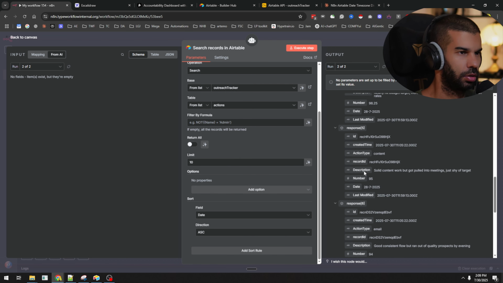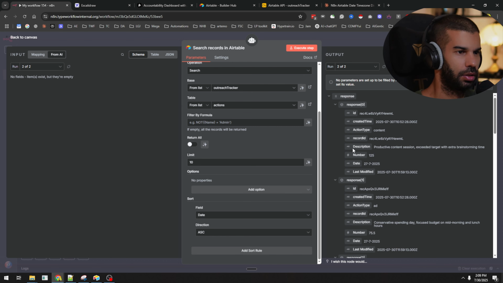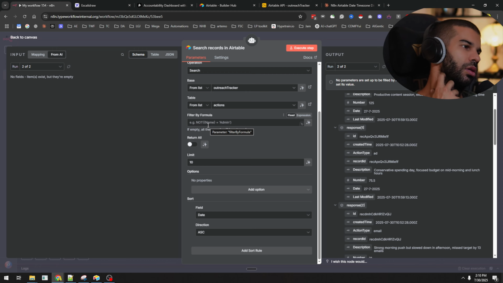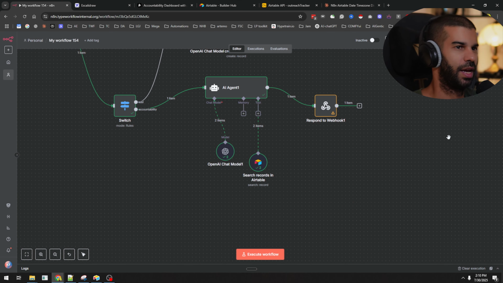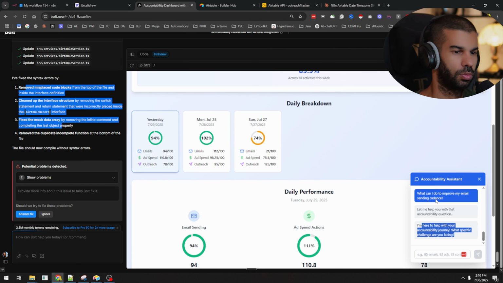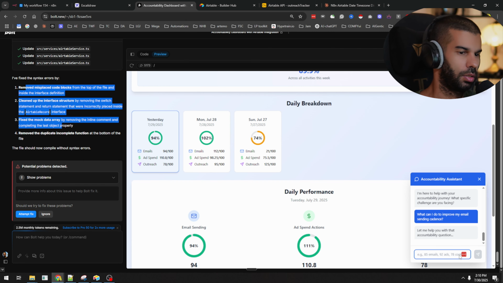No, actually it got multiple items. What we could do, I guess, is also have this be about what the user is asking. So we could also have a formula right here that only would get things about ads or emails or content creation if we wanted to get more dialed in with what we give the agent. But let's try this once more. Hit enter.